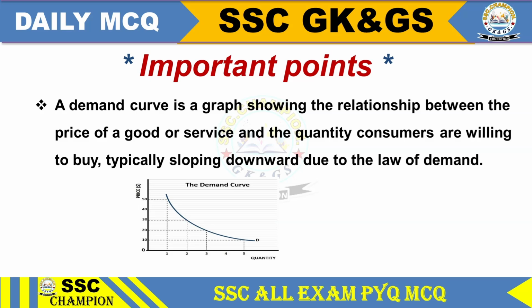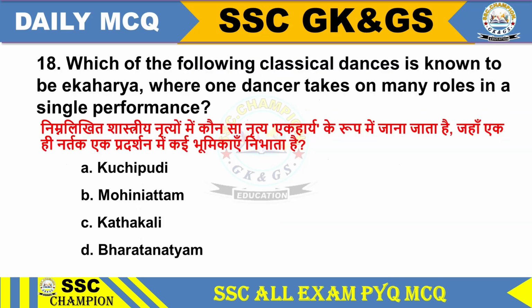Question 18. Which of the following classical dances is known to be Ekaharya, where one dancer takes on many roles in a single performance? Option A Kuchipudi, option B Mohiniyattam, option C Kathakali, option D Bharatanatyam. Option D Bharatanatyam.